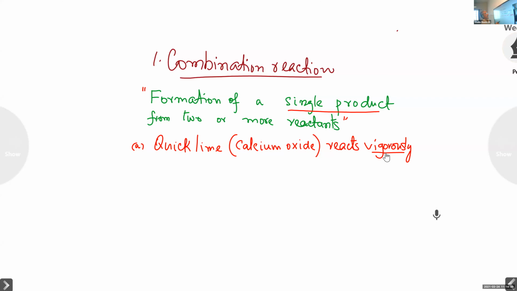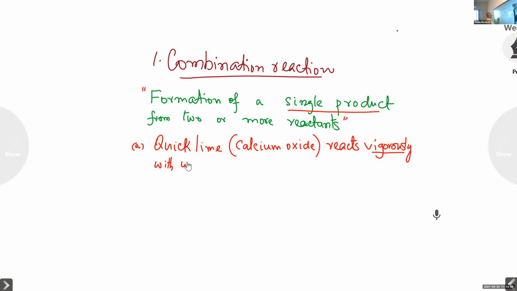There is a vigorous reaction. The mixture boils. So quicklime or calcium oxide reacts vigorously with water.